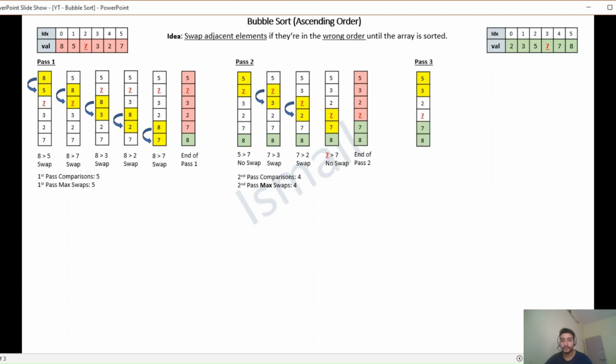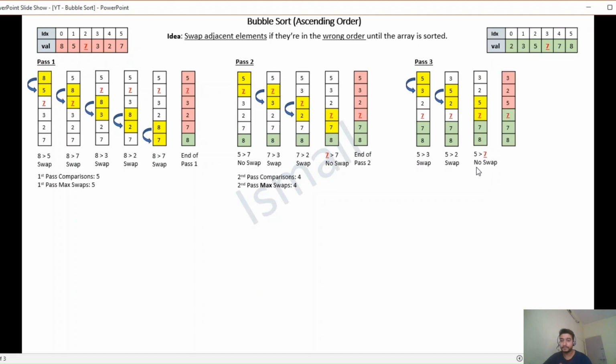Then comes pass 3. We compare the first two adjacent elements 5 and 3. Since 5 is greater than 3, swap them. Then comes 5 and 2. 5 is greater than 2, so swap them. Then comes 5 and 7. 5 is not greater than 7, so this ends pass 3. Here no swap is required. So at the end of pass 3, the second 7 has reached its correct position. So in pass 3, there were 3 comparisons and at the max 3 swaps possible.